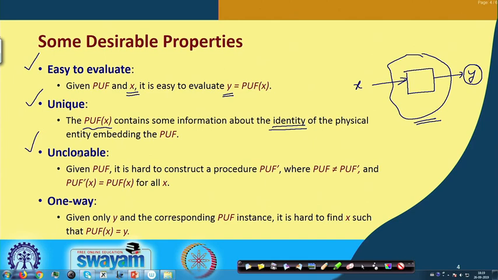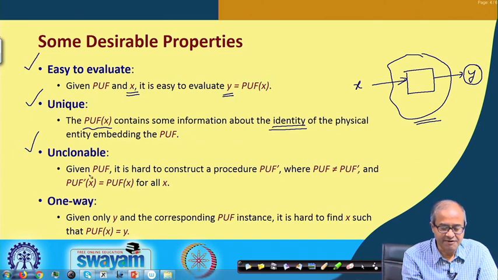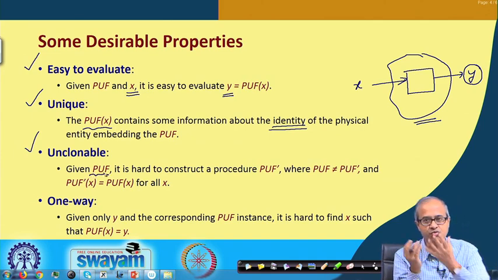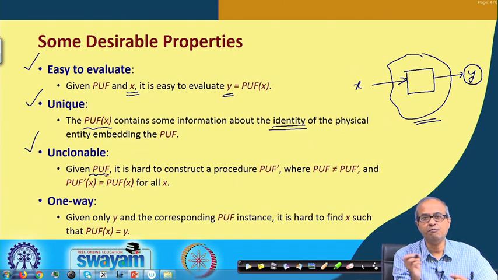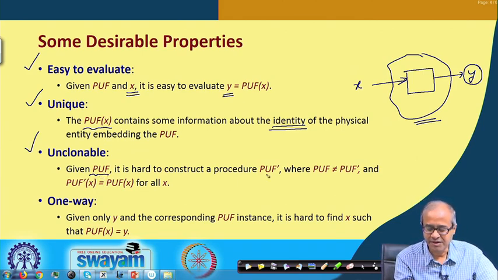In the previous slide we already mentioned there is a concept of unclonable. Given one PUF implementation, that means one chip, I have a PUF inside. If I have another copy of the same chip, there is also the same kind of a PUF, but the two PUFs will never be identical. One PUF, let us call it PUF, the other PUF, let us call it PUF dash.